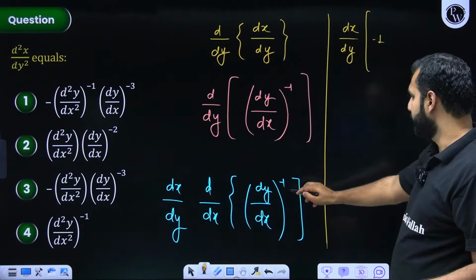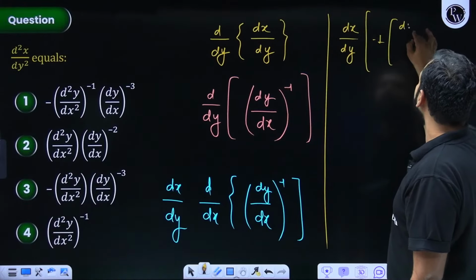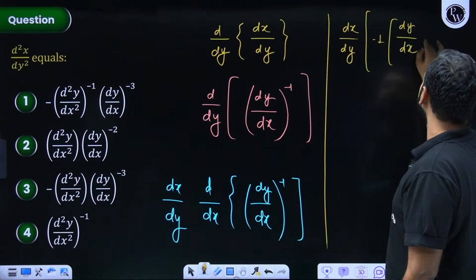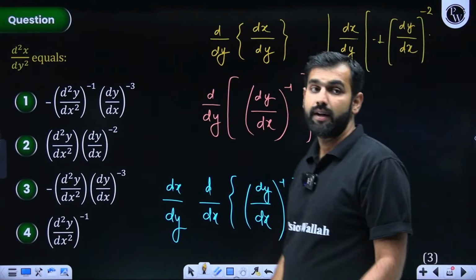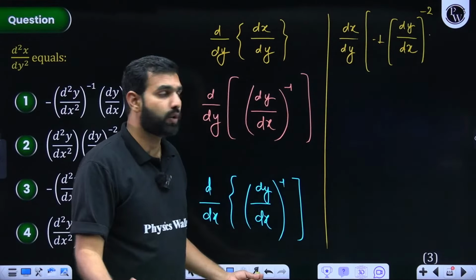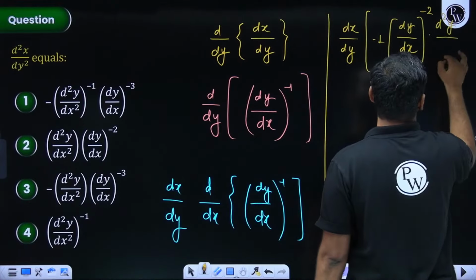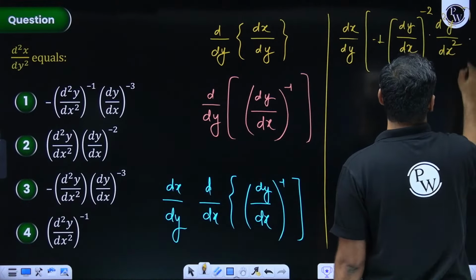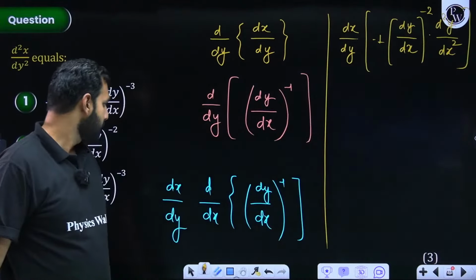Minus 1. Something to the power minus 1. So that will be minus 1 dy by dx to the power what? Minus 1 is minus 2. Are you all listening and understanding? Now as per the chain rule, when you differentiate dy by dx with respect to x, what you get is, I hope you are understanding, it will be d2y by dx square. Give me a quick confirmation. Did you all get that? Or shall I repeat this part?